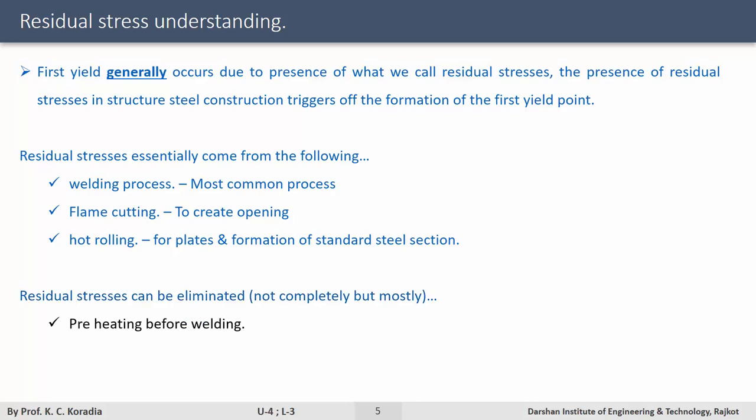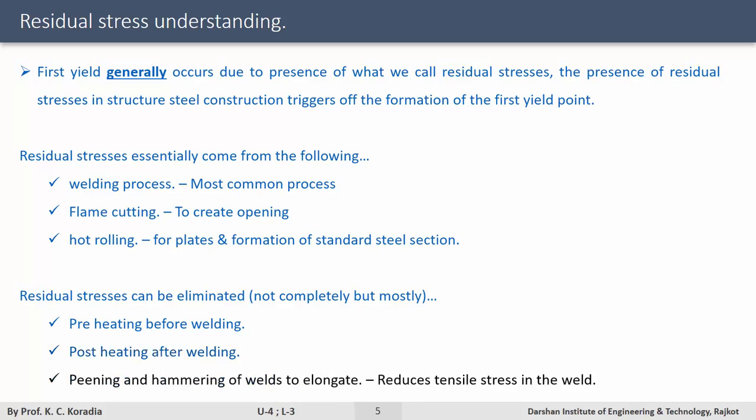If you preheat the members before welding, you can reduce the residual stresses. Other is post heating after welding. And third is the peening and hammering of the weld to elongate it. You must have seen at construction sites that after the welding is done, people hit the weld surface to elongate it. This will reduce the tensile stresses.